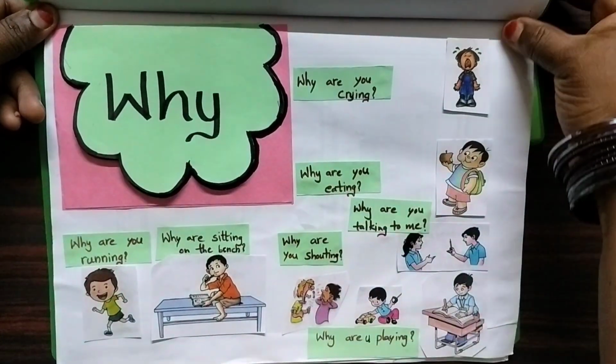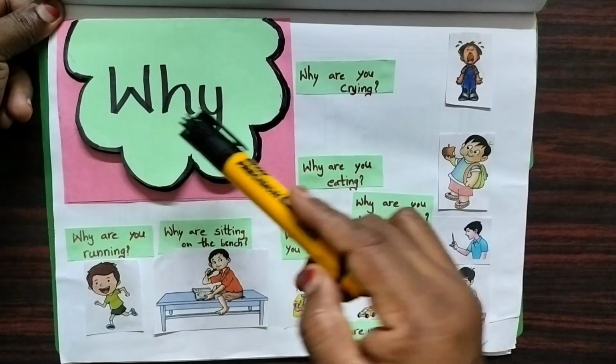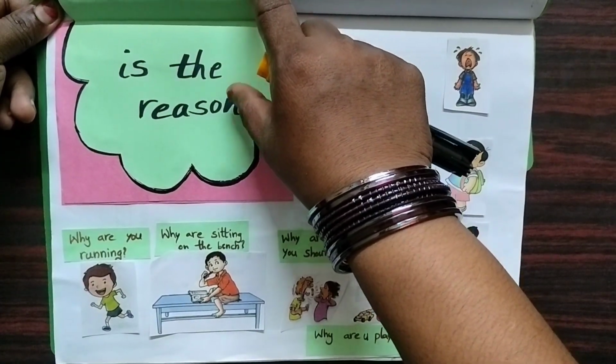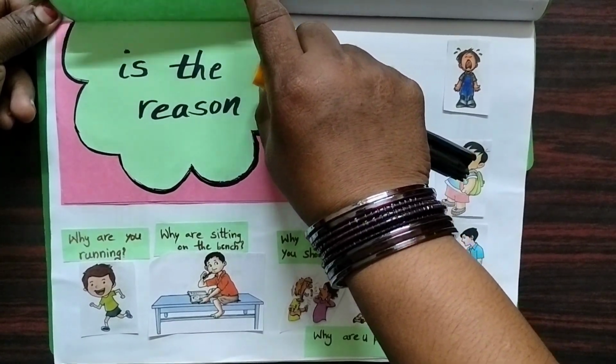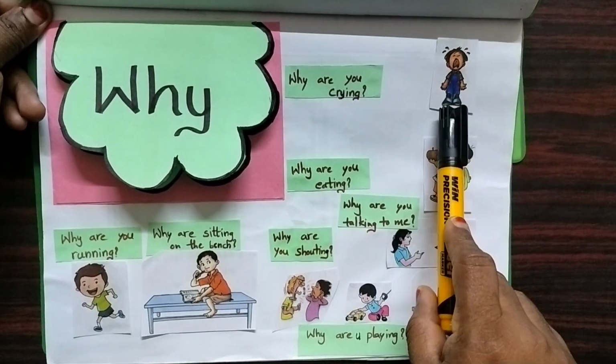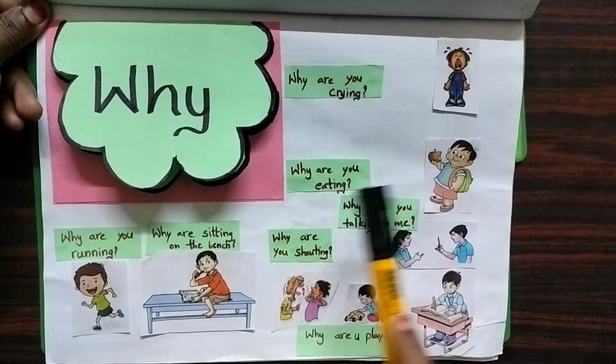Next word is why. The questioning word why. Where do we use why? We use it to know the reason. When a situation has happened, we use why. Why are you crying? Why are you eating?